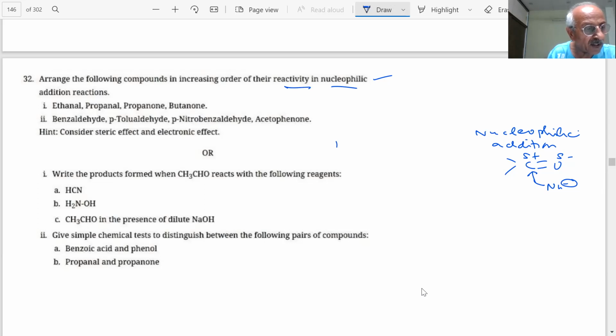If we write the formulas, then only we can say. What are the formulas of these? You have ethanal, CH3CH=O, propanal, CH3CH2CH=O, propanone, CH3C(=O)CH3, butanone.